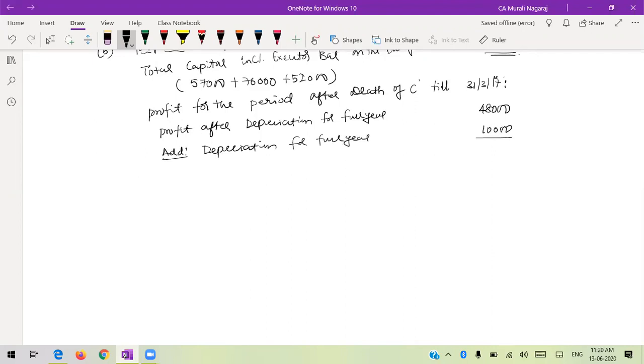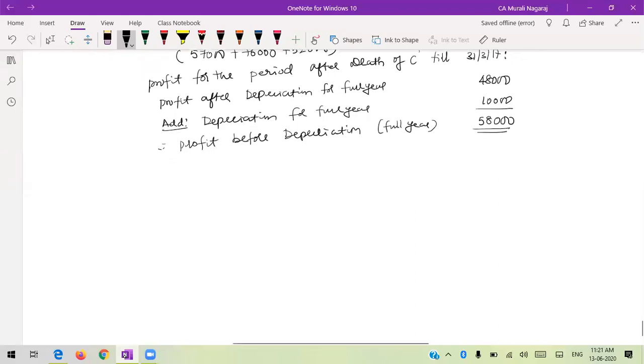So if you add back, what is profit before depreciation, also for the full year? It amounts to 58,000. Correct?